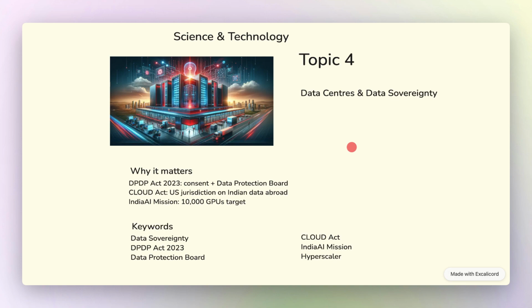Now, the India AI Mission, funded at 10,372 crores in Budget 2024, includes building domestic AI compute capacity of 10,000 plus GPUs to be made available to startups and researchers. Without domestic AI compute, India cannot train India-specific AI models and remains dependent on foreign platforms for its AI future. Data sovereignty is basically a country's right to control data about its citizens under its own laws.